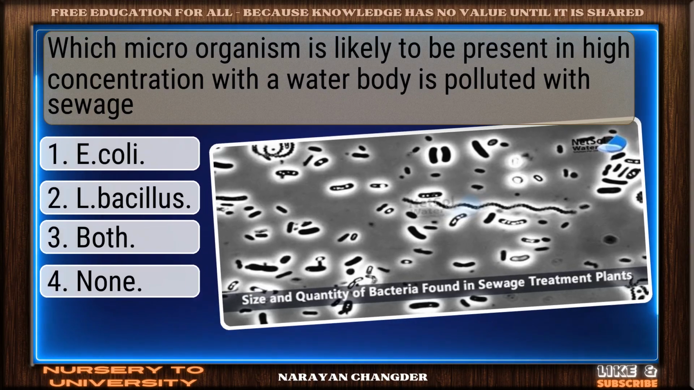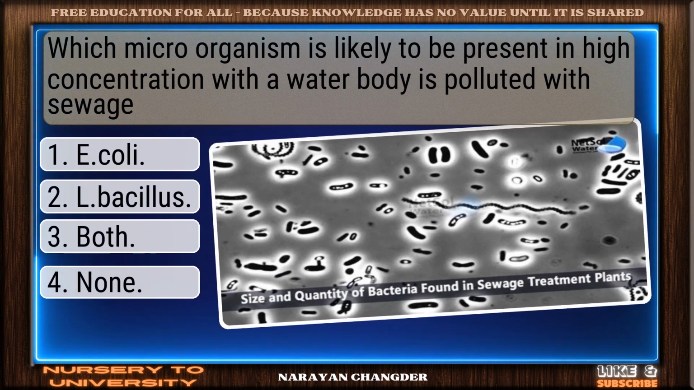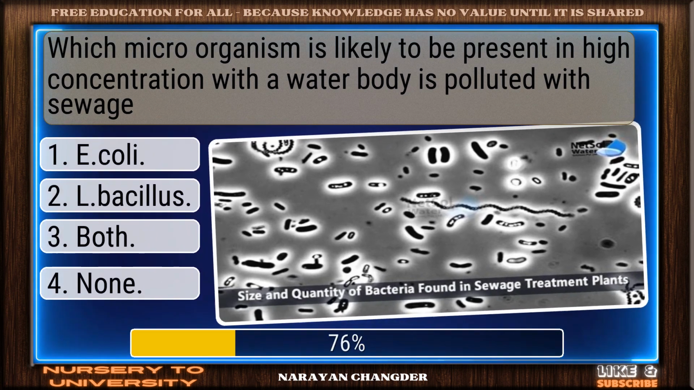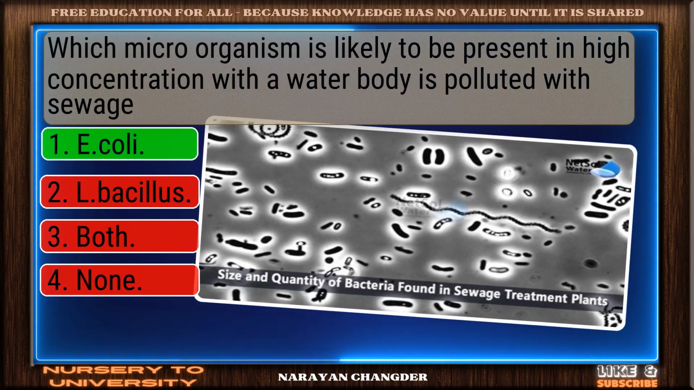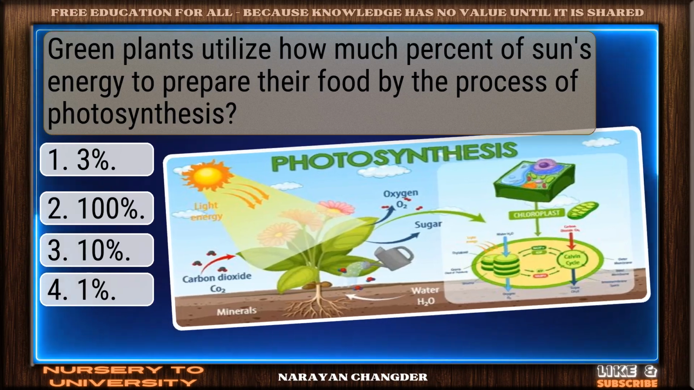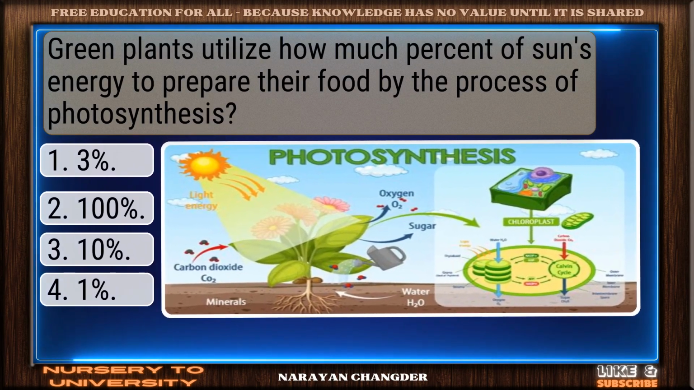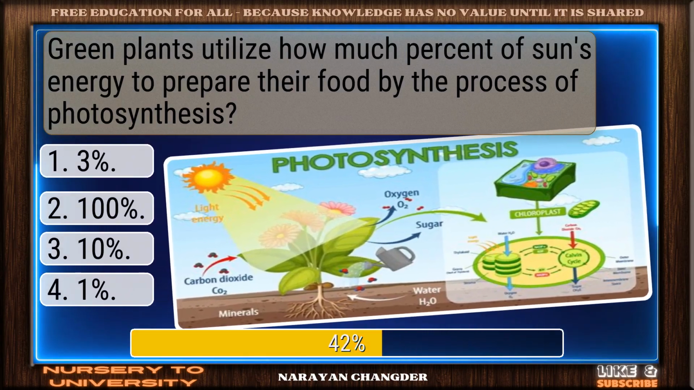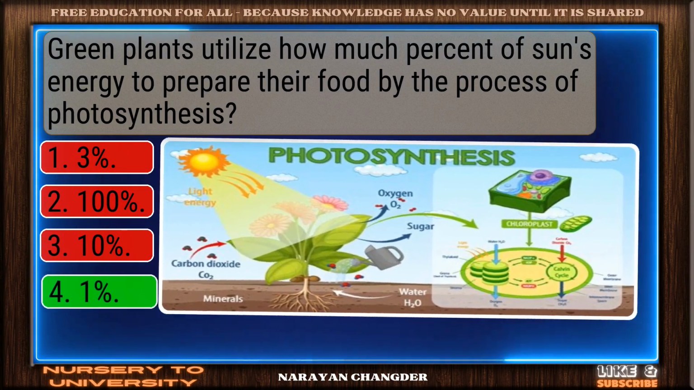Which microorganism is likely to be present in high concentration when a water body is polluted with sewage? Correct response. E. coli is accurate. Green plants utilize how much percent of the sun's energy to prepare their food by the process of photosynthesis? Well done. 1% is right.